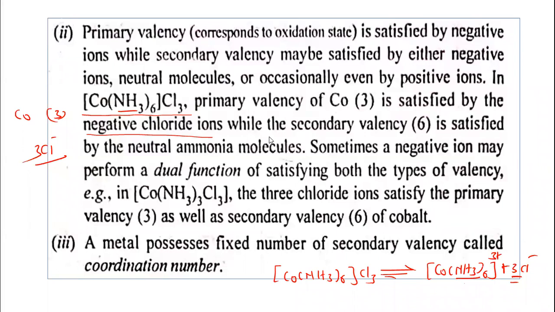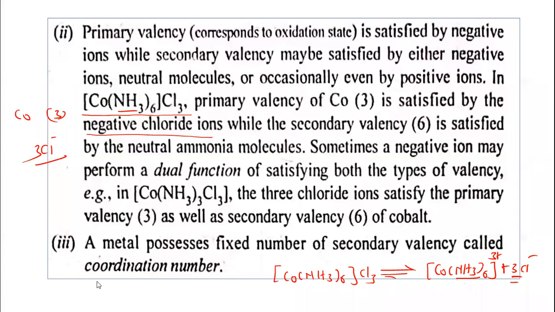Once again, I would like to continue this topic. So primary valency is satisfied by the negative ions. This is true. While secondary valency may be satisfied by either negative ions, neutral molecules, or occasionally even by the positive ions. Okay. So in this complex ion, the primary valency is 3 and it is satisfied by the 3 chloride ions. In this case, the secondary valency is 6. It is satisfied by the 6 ammonia molecules.